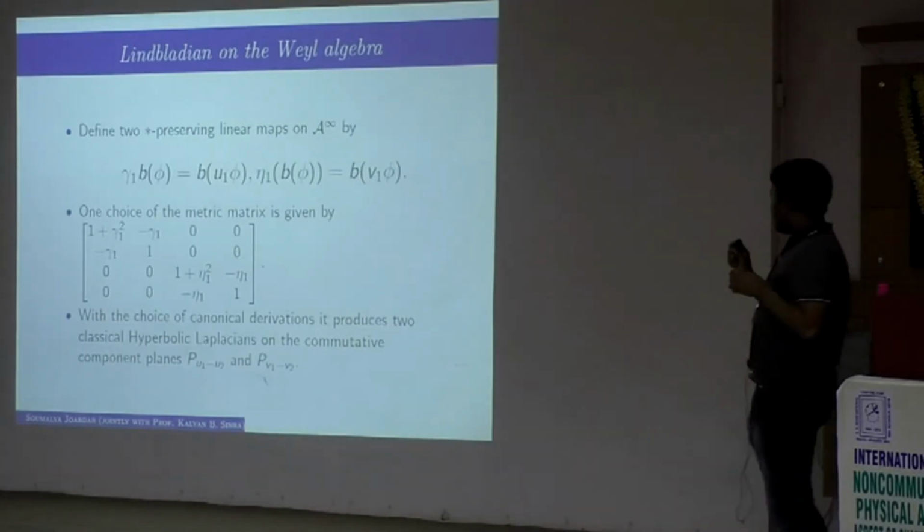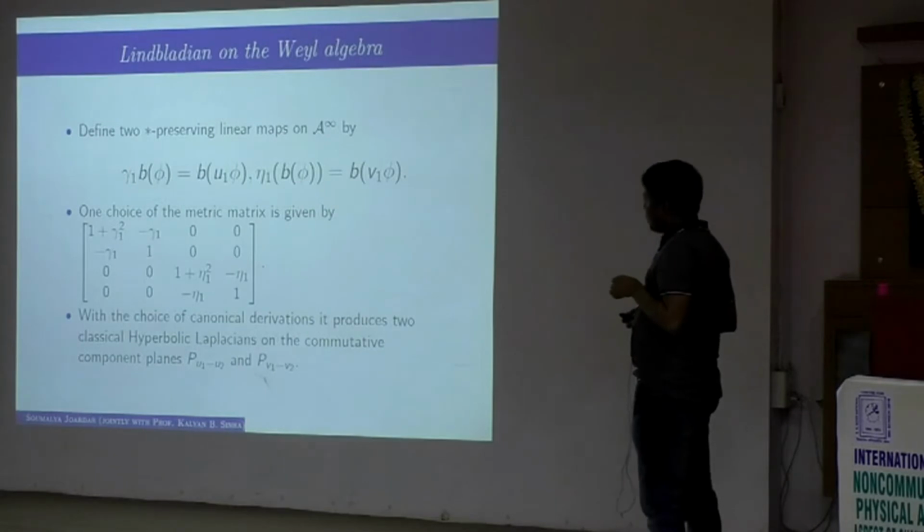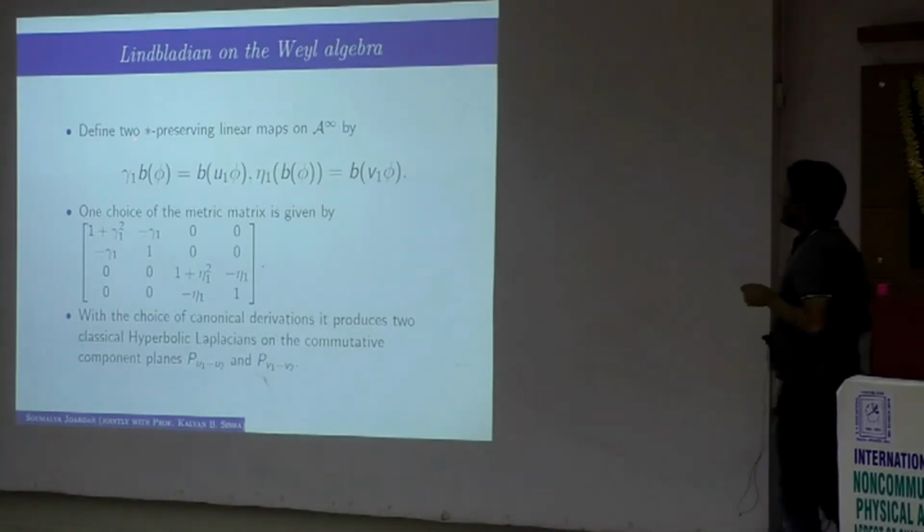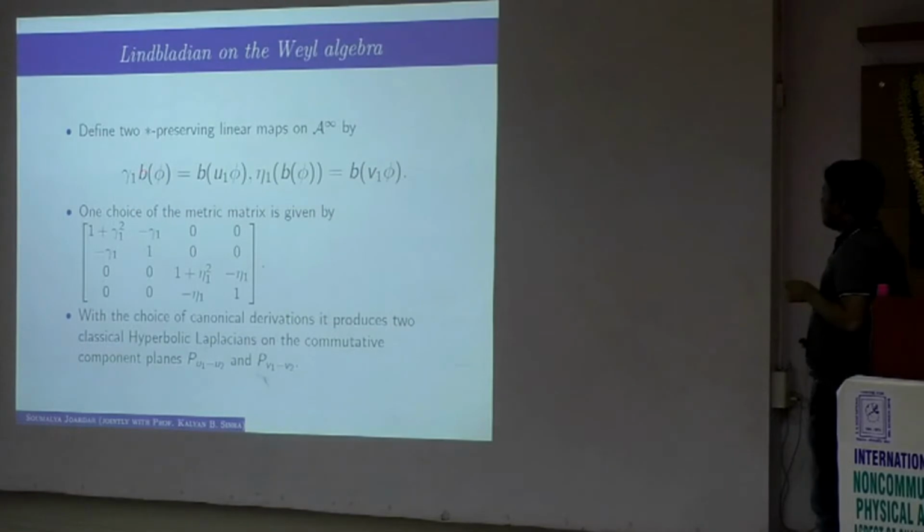So in our Weyl algebra, we want to define such a Lindbladian. How to define it? Suppose that we have two star preserving linear maps given by gamma 1 of phi is b of u1 phi, where 1 is the first coordinate, and eta 1 is given by b of u1 phi. Then one such choice of a metric matrix is given by this thing. One can check that this is a choice of metric matrix, and it will produce two hyperbolic Laplacians on these two corners. This will correspond to the u1 u2 plane, and this will correspond to the v1 v2 plane. Both of them are commutative.